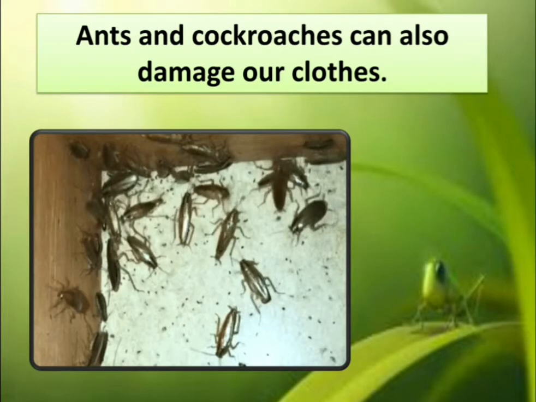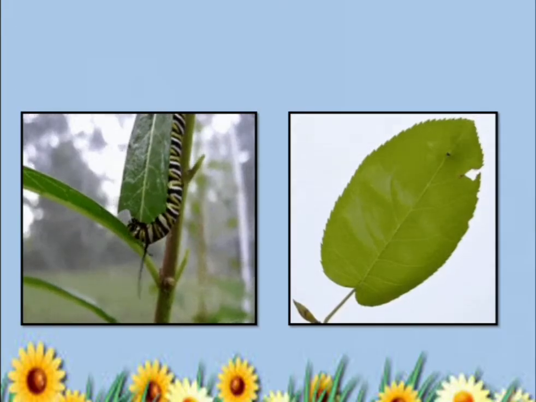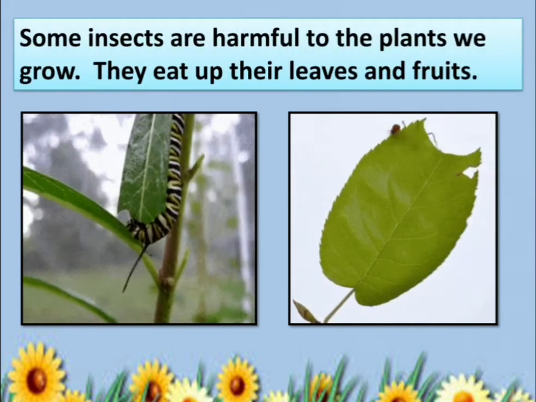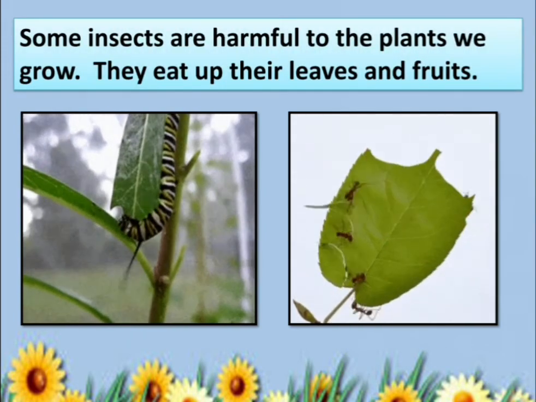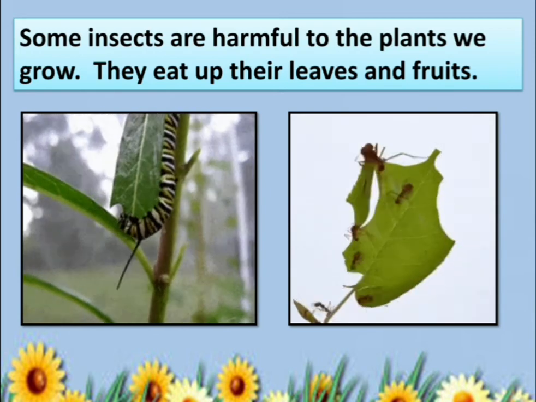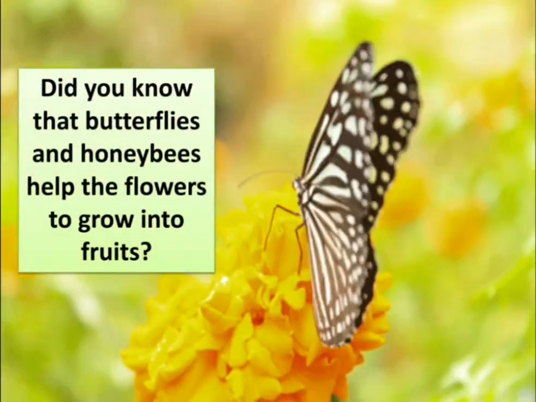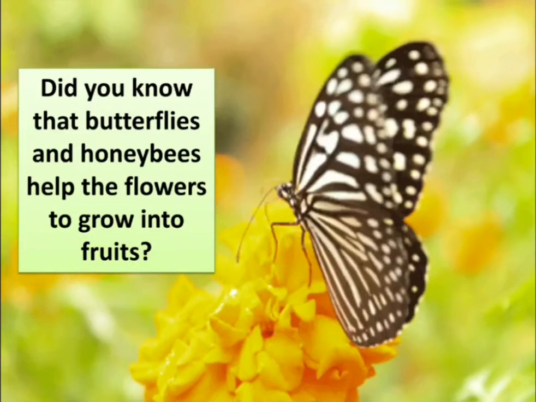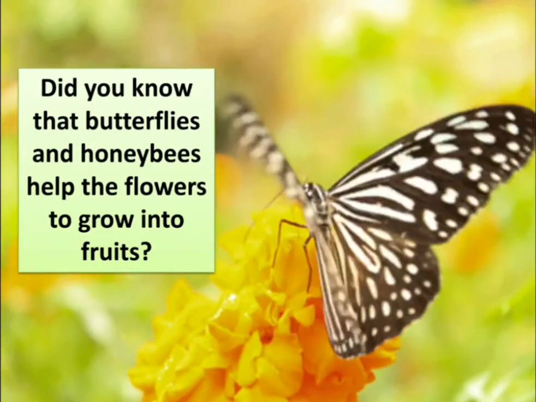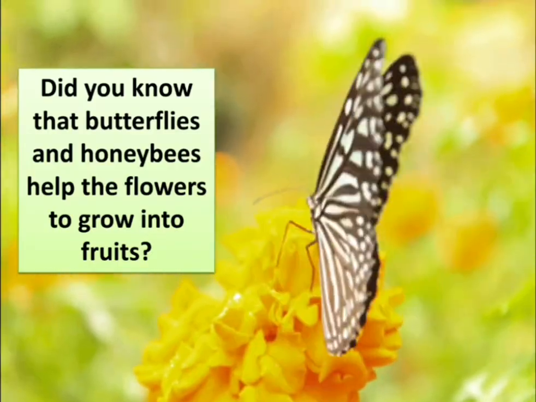Ants and cockroaches can also damage our clothes. Some insects are harmful to the plants we grow. They eat up their leaves and fruits. Did you know that butterflies and honeybees help the flowers to grow into fruits?